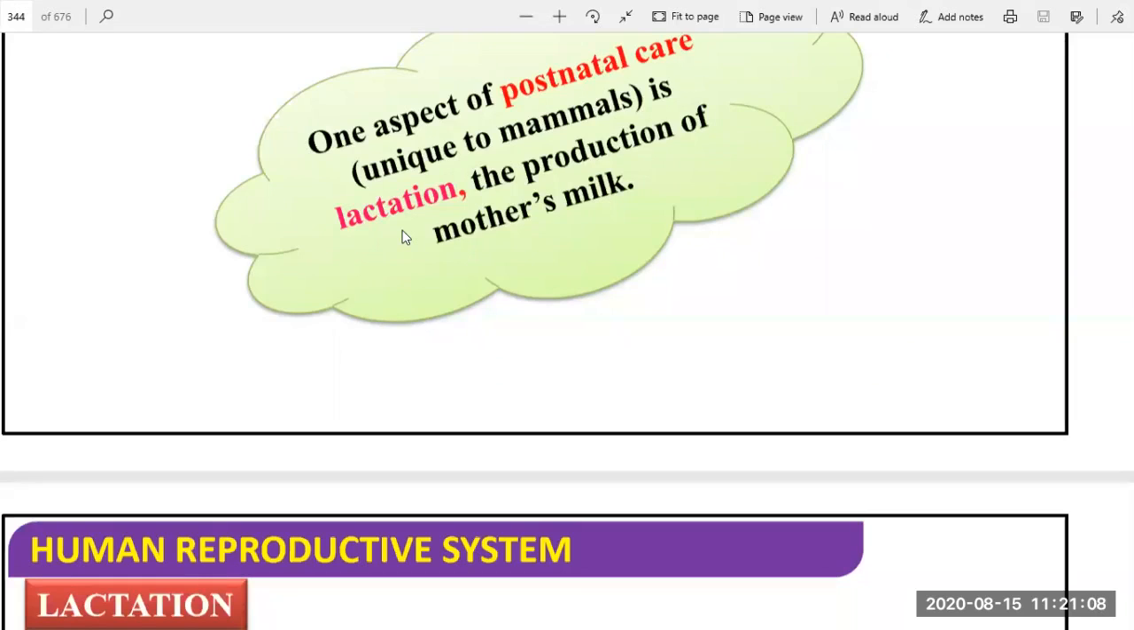So at that time the female is able to provide all the materials through the cord. But after the birth, the cord will be cut. Then it is necessary to feed the newborn baby with the help of lactation, and that is called mother's milk.